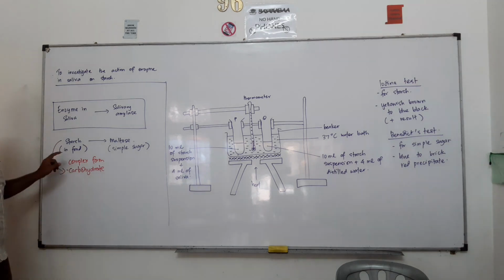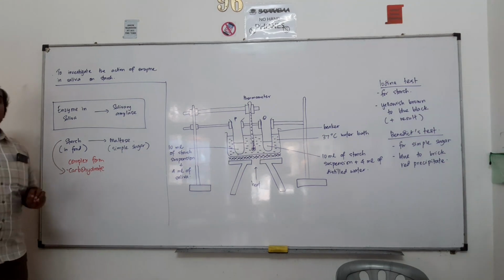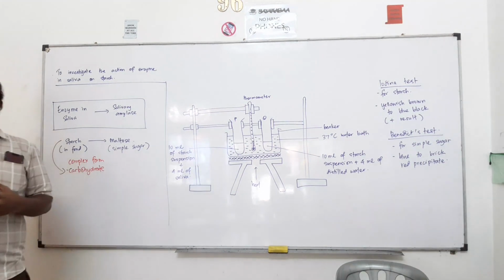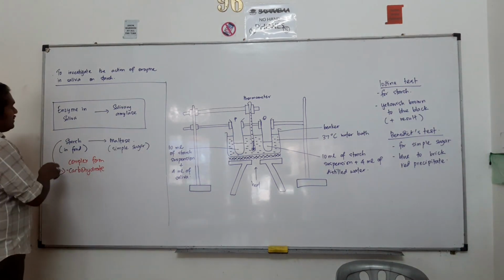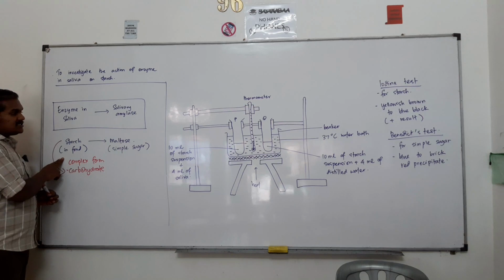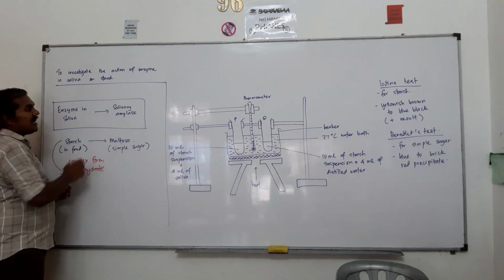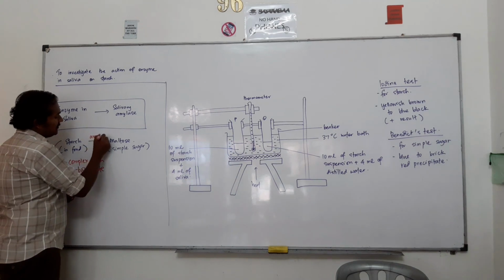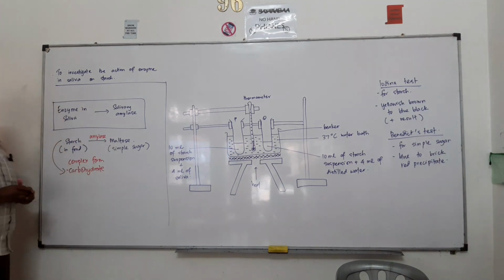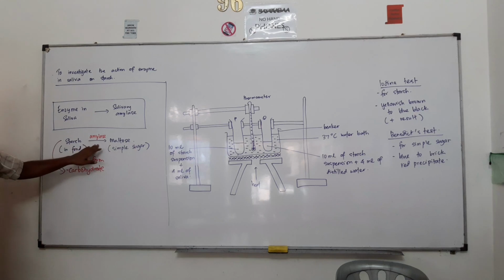Starch is also called complex sugar, and we can find it in certain foods such as rice. Starch is digested by the salivary amylase which we find in our saliva. Our saliva contains amylase, which is the name of the enzyme.